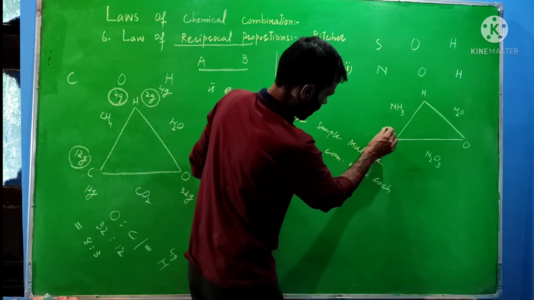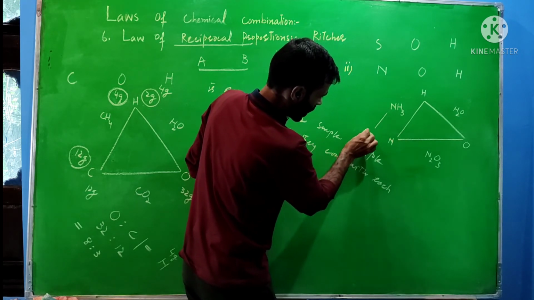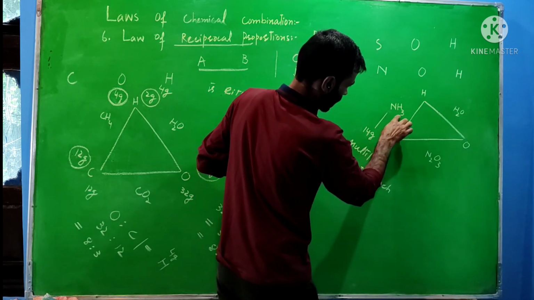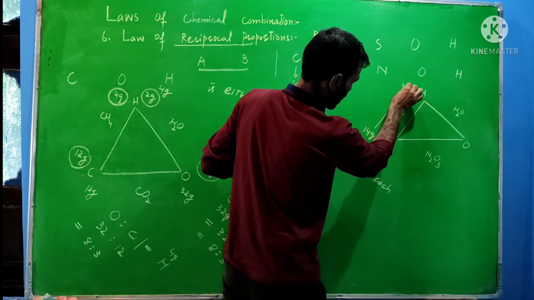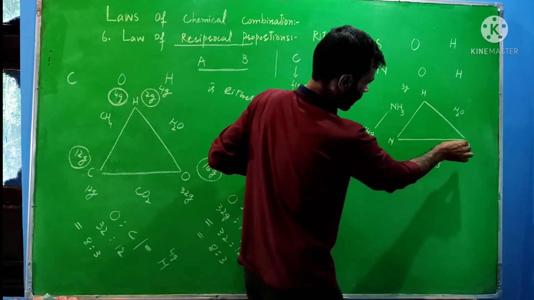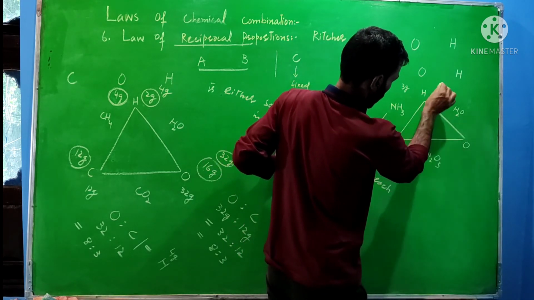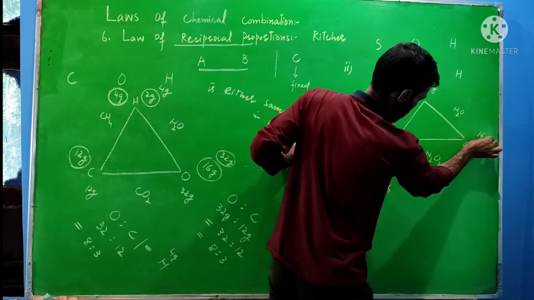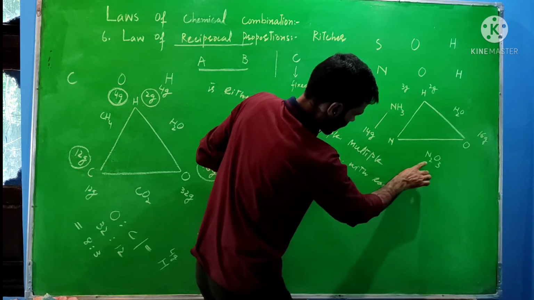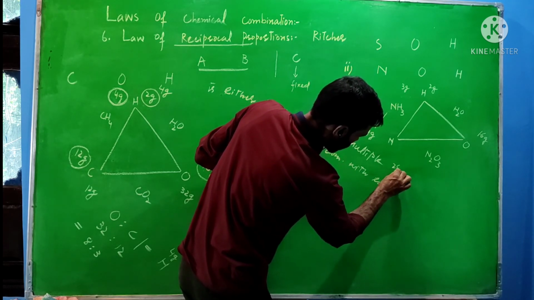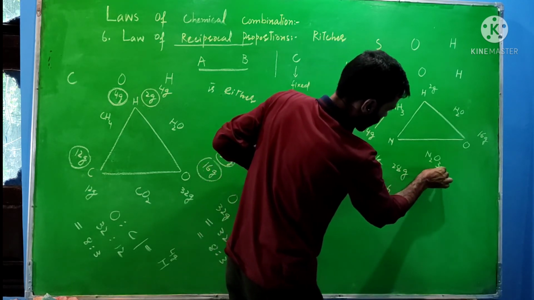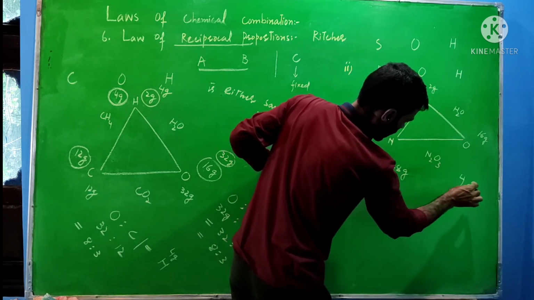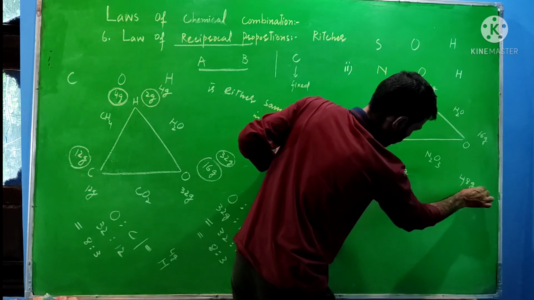Now, within this compound, we know one nitrogen atom means 14 gram. They will react with here 3 hydrogen atoms, means 3 gram. After that, within this reaction, H2 means 2 gram. After that, oxygen, that means 16 gram. Now, within this reaction, N2, that means 28 gram. After that, oxygen, that is equal to 16 into 3, that is 48 gram.